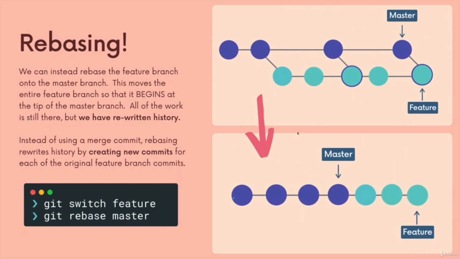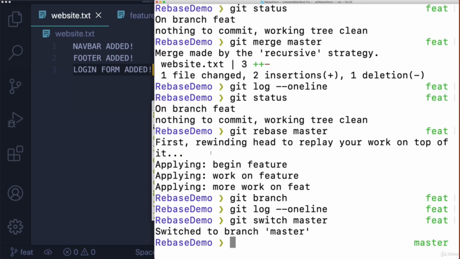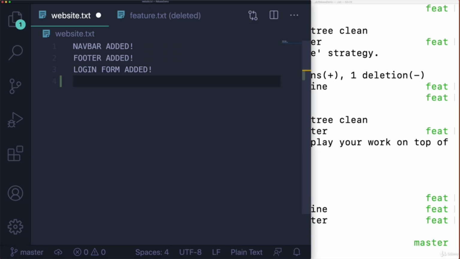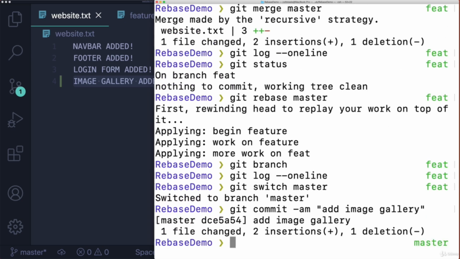We've done exactly what these diagrams showed, but I also want to show that we can just use rebase instead of merging. For example, if we quickly make another change on the master branch, so we're on the master branch. What else is added? Login form. How about image gallery added? I don't know. Really, this is probably not how you would break up development. But anyway, let's just do something obvious like that. Image gallery added. So I'm going to do a commit on the master branch. Add image gallery.